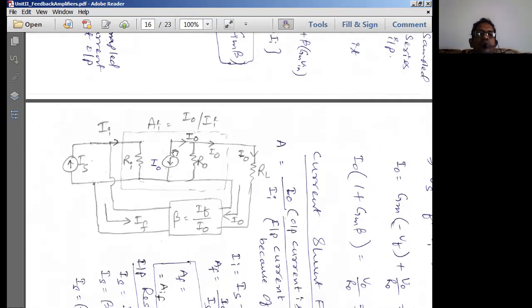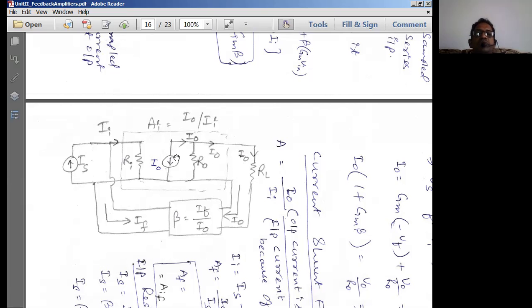So that current is I naught that we have taken. If you consider some node over here, the current I naught is simply entering the transistor. That means it is leaving the node. And this current is also leaving the node.